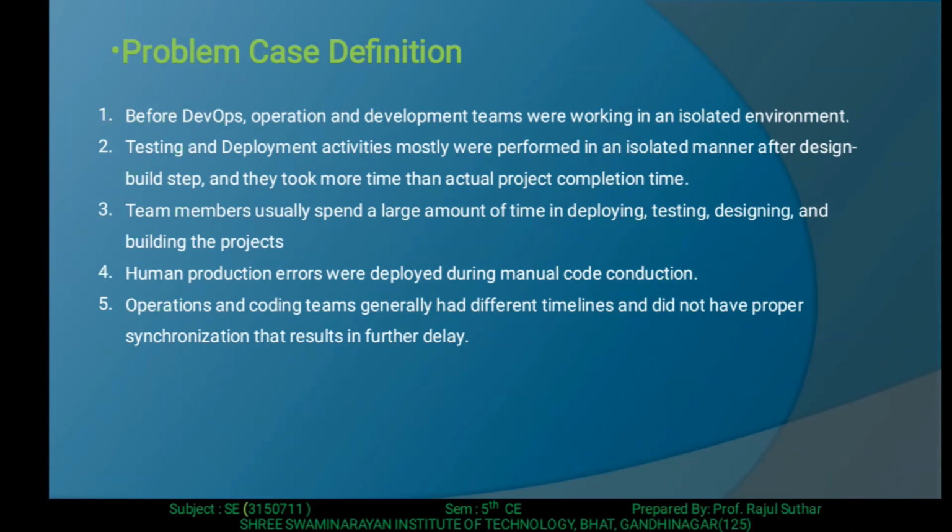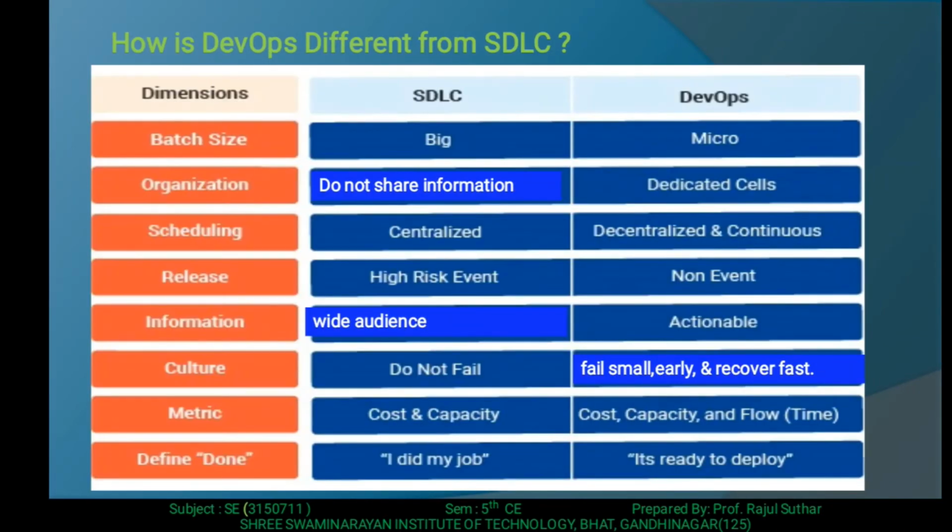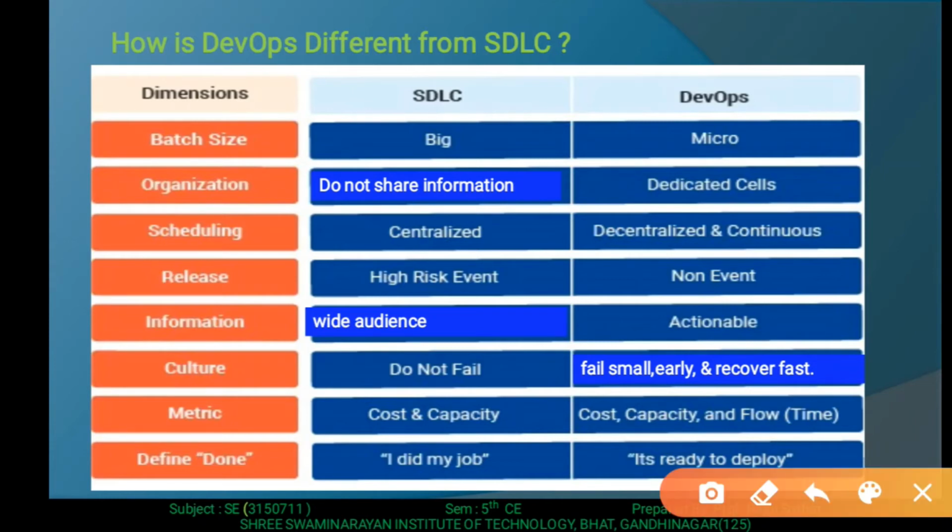Then, how is DevOps different from the traditional software development life cycle approach? First, let me check the batch size. The batch size is larger or bigger in the software development life cycle, while with DevOps it is smaller. Then if we talk about the organization, it does not share information in the software development life cycle, while in the DevOps architecture a dedicated cell is used.